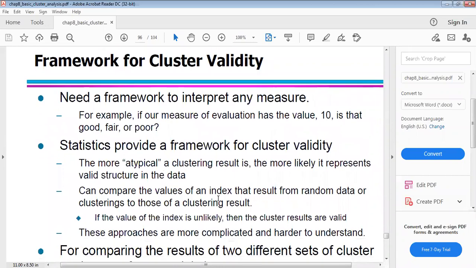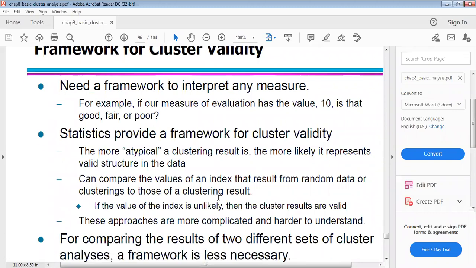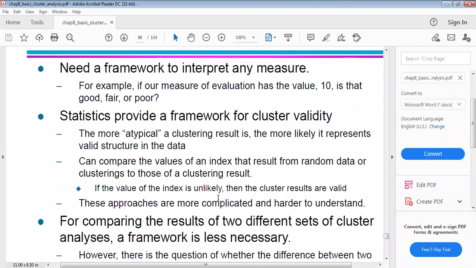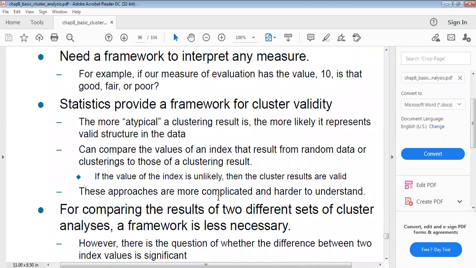Framework of the cluster validity. We need a framework to interpret any measure. For example, if the measure of the evaluation has a value of 10, is that good, fair, or poor? Statistics provides a framework for cluster validity. The more atypical a clustering result is, the more likely it presents valid structure in the data.